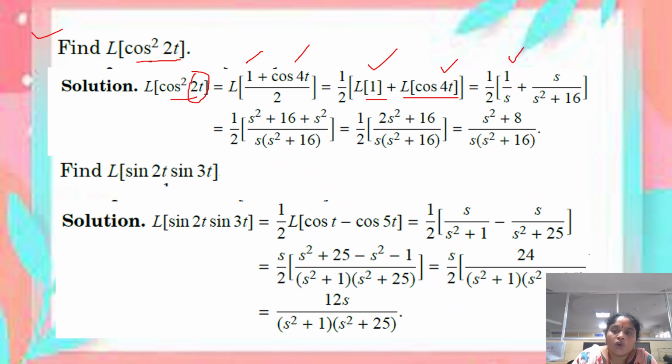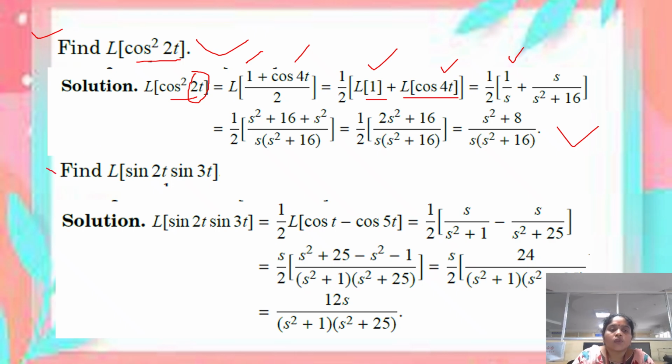Here a is 4, so it becomes s by s square plus 16. After taking small simplification, LCM etc., we got the result as s square plus 8 by s into s square plus 16. So this is the solution for the function cos square 2t after applying Laplace transform.